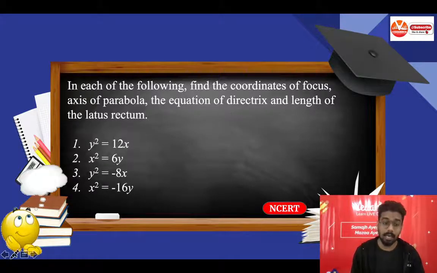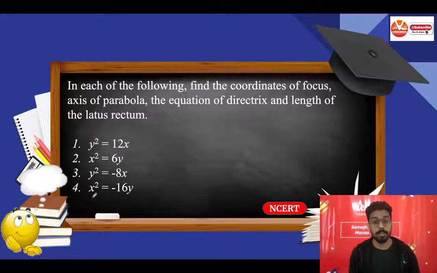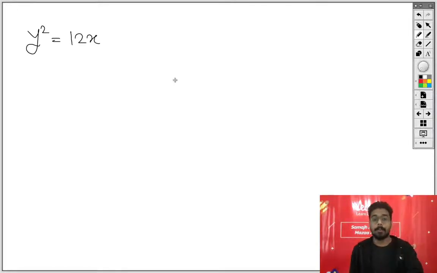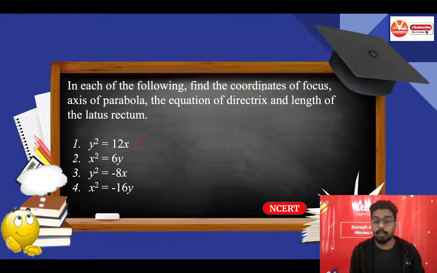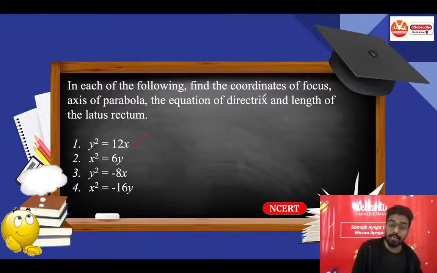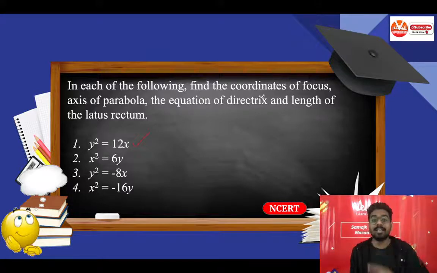Now suppose this question has been asked in your examination. Question number 1. Okay, y square equal to 12x. Let me write down over here. y square is equals to 12x. Now what we need to find out? Coordinates of the focus. Now you will see what problem I am occurring right now. I have to read the question and then I have to write down each and everything. Your examiner should not face such kind of problem.